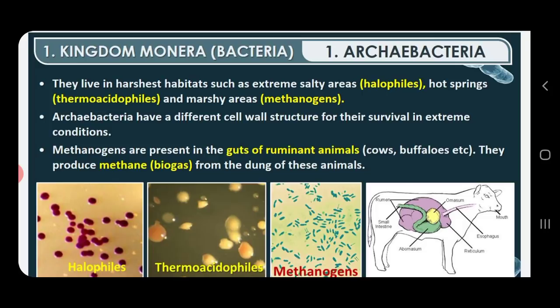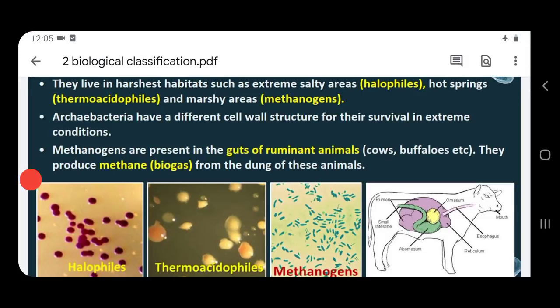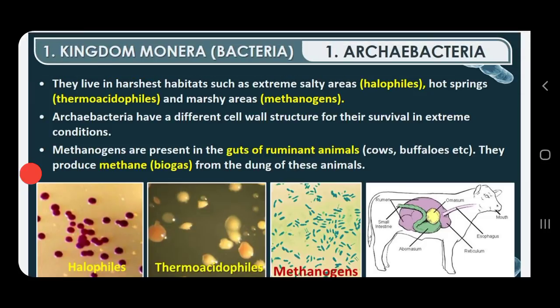There, by anaerobic fermentation, they convert the cow dung into methane gas. So this is all regarding the methanogens.